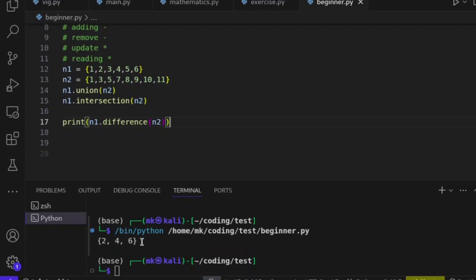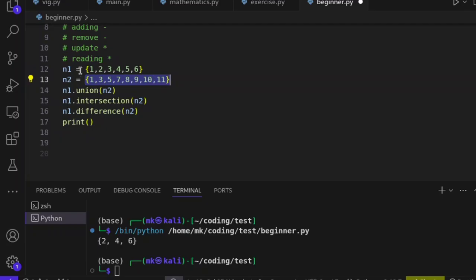So let's see. You see, these are the elements. If you remember, these are the elements that remain if we remove the n1 elements from n2, and the earlier ones are what remain if we remove n2 from n1.